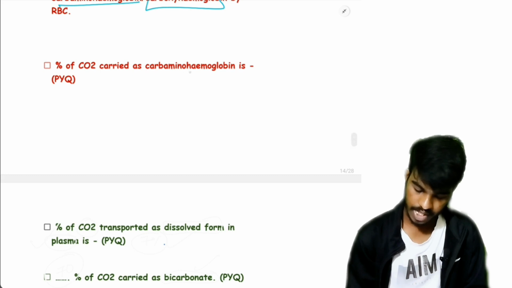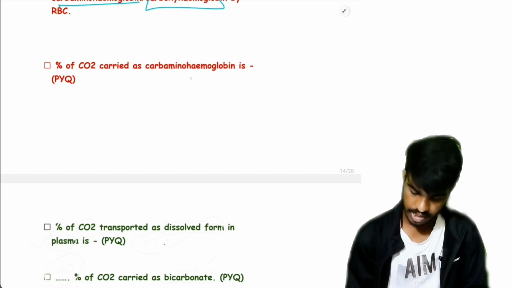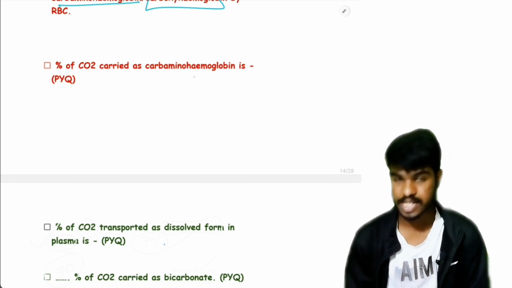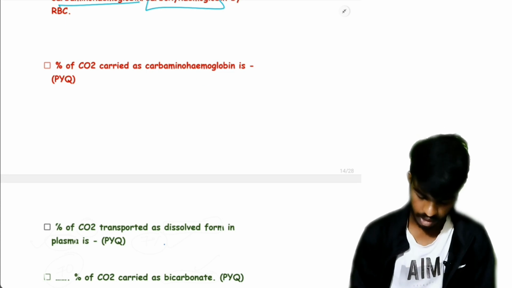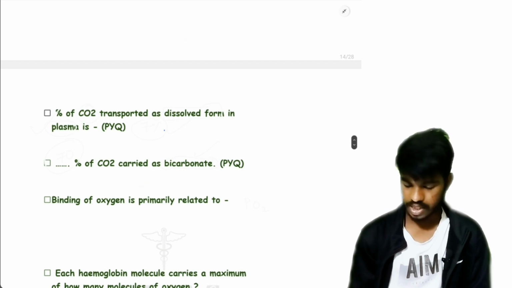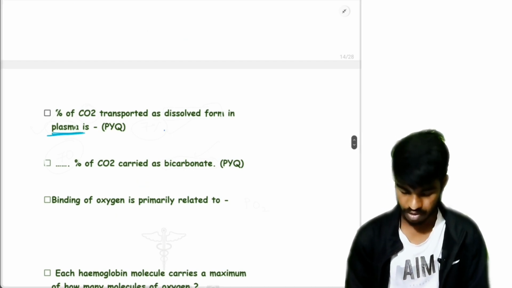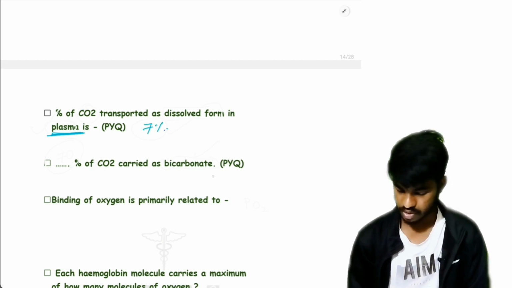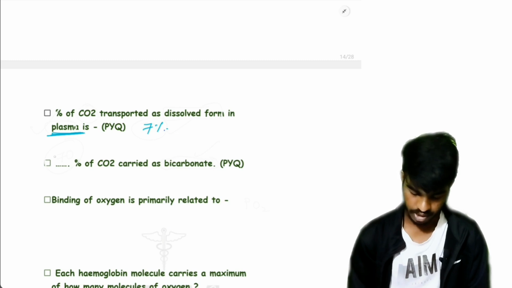Percentage of CO2 carried as carbaminohemoglobin is how much? That is 20 to 25 percentage. Percentage of CO2 transported in the form of plasma, that is 7%. Percentage of CO2 carried as bicarbonate, that is 70%.